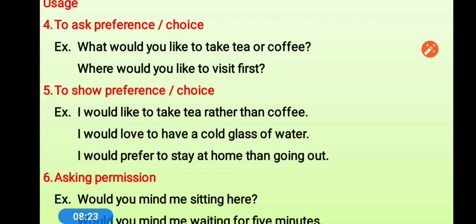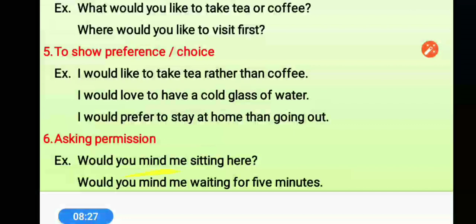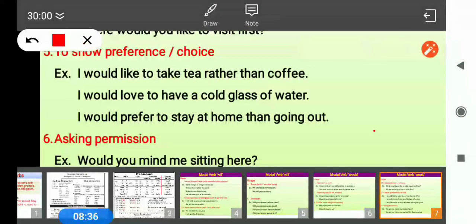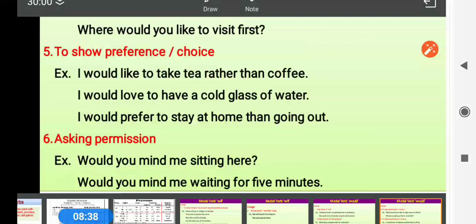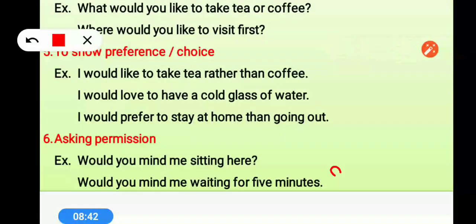If we talk about permission, then also we use would, like would you mind me sitting here, would you mind me waiting for 5 minutes here. Here the question mark is missing, so you have to add a question mark. Instead of a full stop, for would you mind me waiting for 5 minutes, you have to put a question mark here.